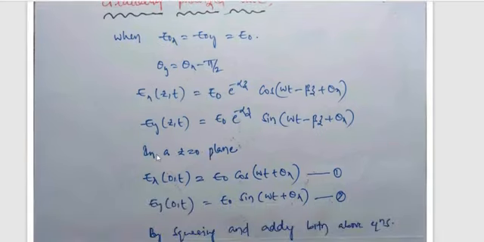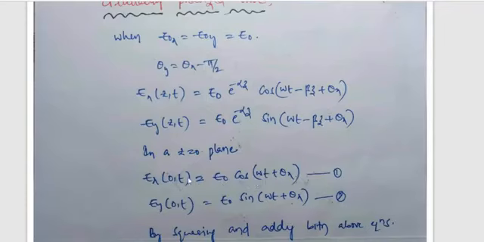So now for the z equals 0 plane, we are analyzing the z equals 0 plane. So with z equals 0, Ex(0,t) is equal to E0 cos(omega t plus theta x).